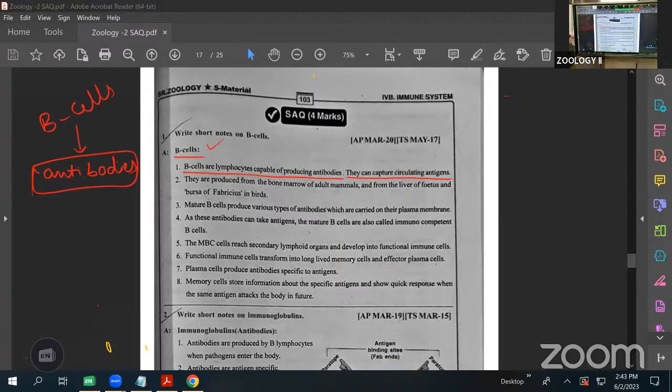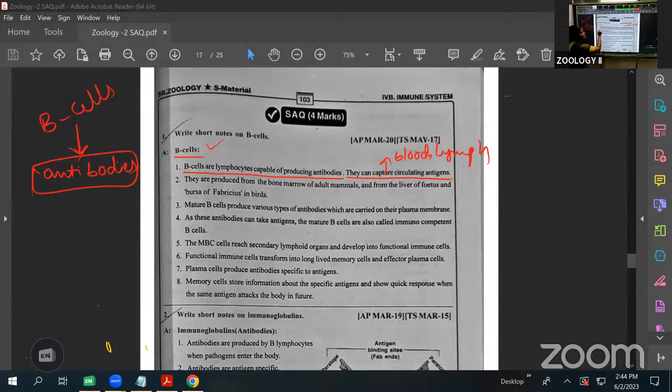There are two types of antigens: circulating antigens and surface antigens. The circulating antigens are present inside the circulatory fluids like blood and lymph. If the antigens are present and the B cells recognize them, they immediately produce the antibodies. That is the function of the B cells.